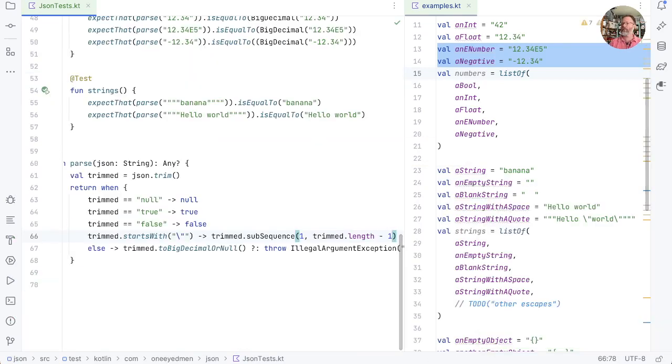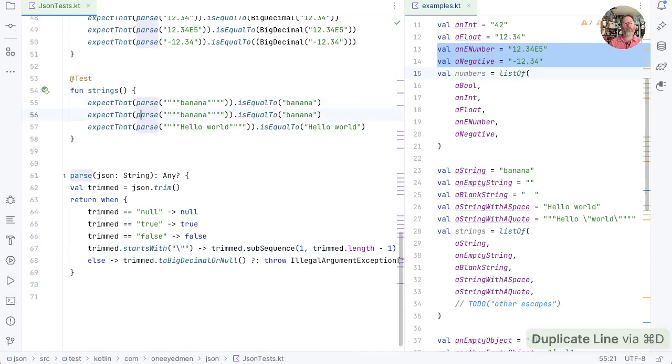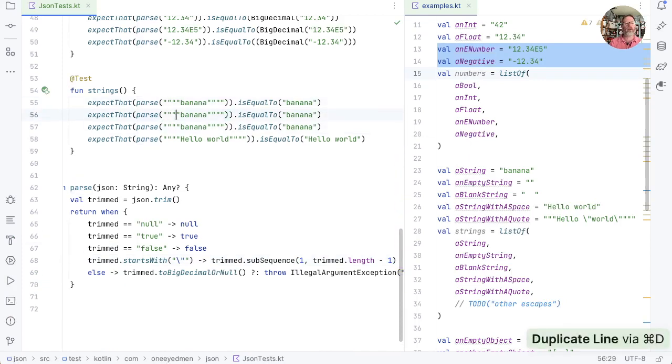Good. Does this work with some spaces around it? We'll do our normal trick of saying I'm going to put a single space in there, 2 in there, and then 1 after that. Yes, the trimming works well for us.